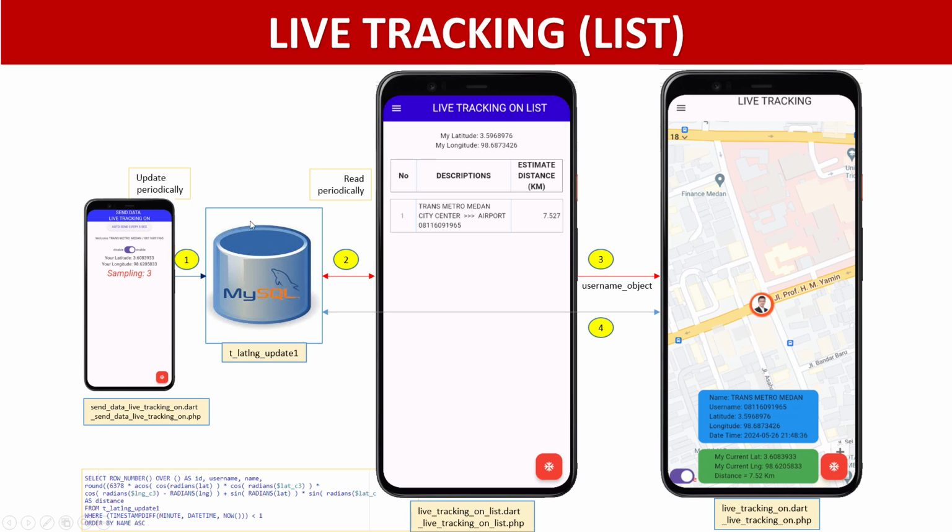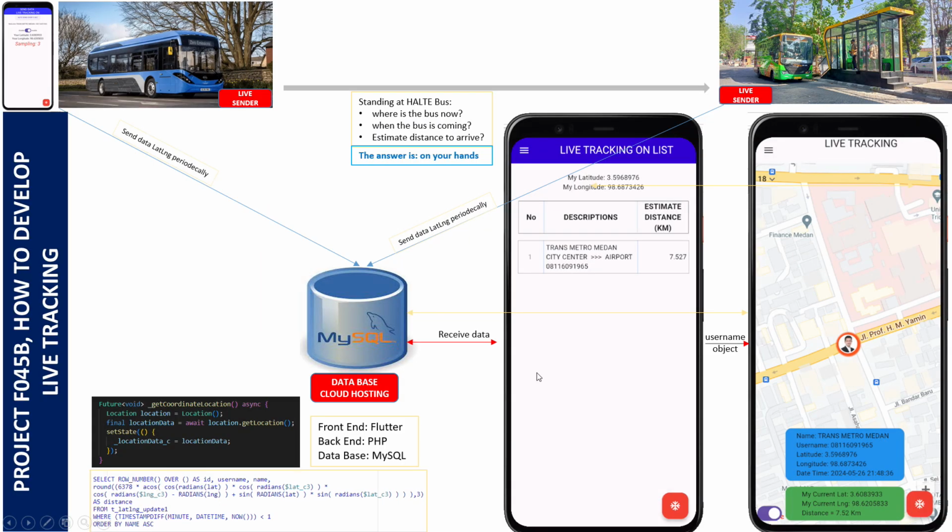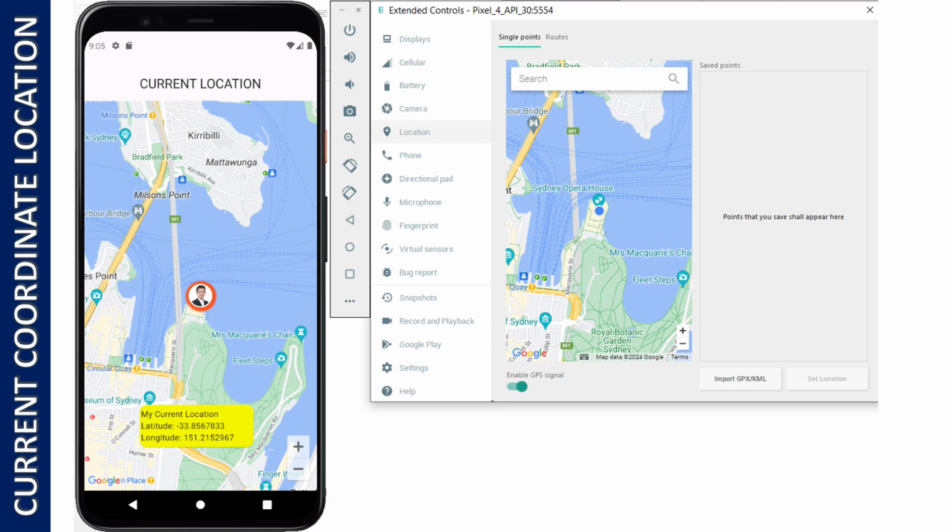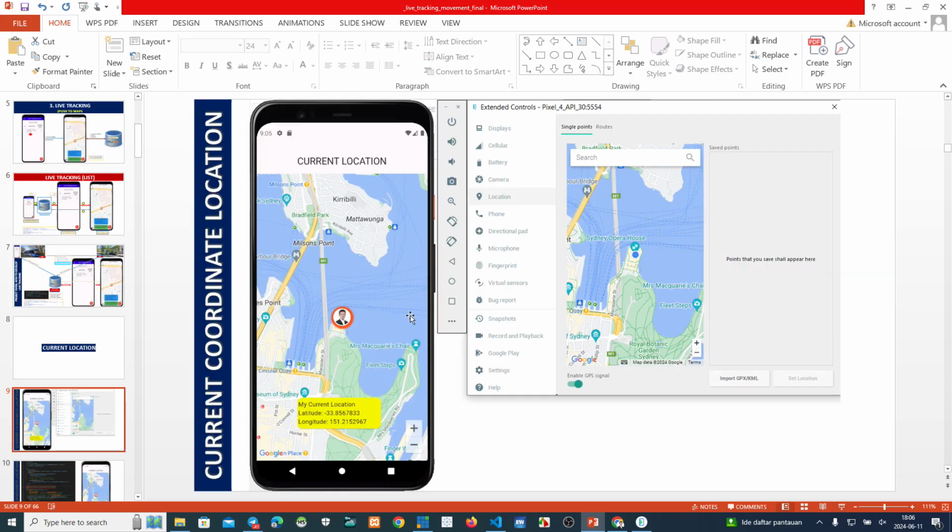Okay, this is the whole picture, and now we want to make coding. This one I have mentioned to you. This is how to change or set the location on the laptop.